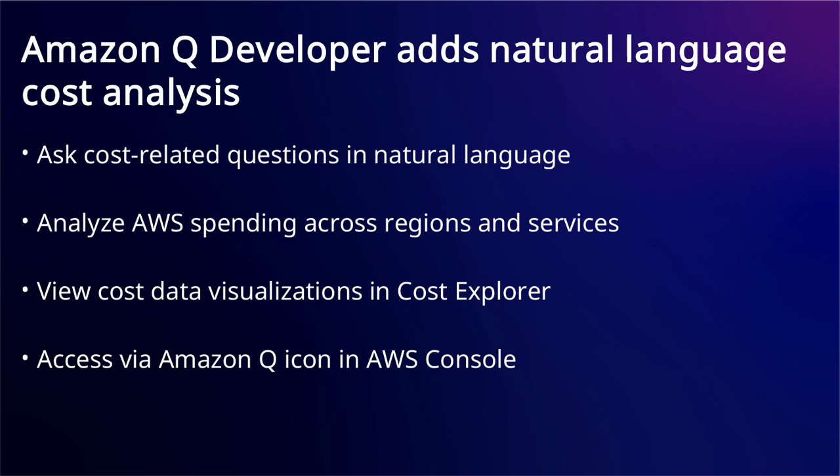It shows which parameters were used and links to Cost Explorer visualizations. This feature helps you identify cost trends across regions and services, access spending insights easily, and make informed decisions about your AWS resource usage and optimization.